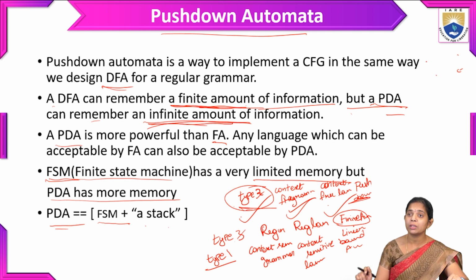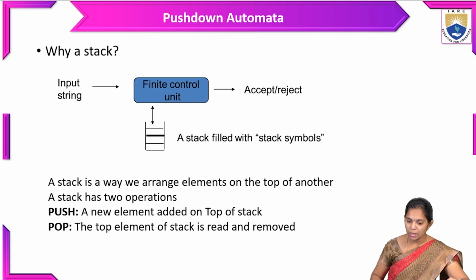So these are all about the Chomsky hierarchy and what is meant by a PDA, pushdown automata, when compared with the finite automata. And what is meant by stack? What does this stack contain? What are the operations involved with the stack? Here is the general definition of pushdown automata.